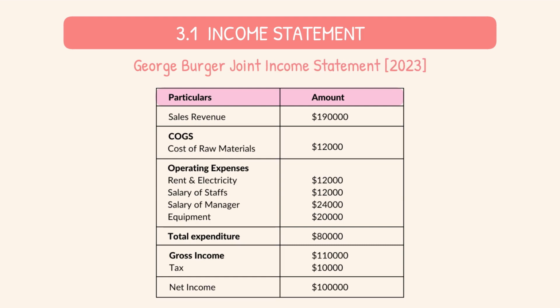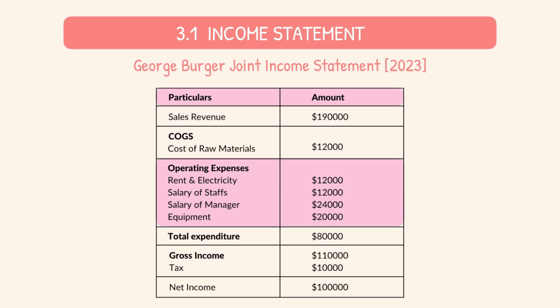An income statement is usually a tabular form of revenue and expenditure of the company, which shows net income made or net loss incurred during the year. To understand it more, let us go back to the financials of George's Burger Joint. As you can see, it starts with the total sales revenue of $190,000, which is the money earned from selling products or services. Then, we have the cost of goods sold, or COGS, which is the direct cost of producing those goods or services. In this case, it's $12,000, which represents the cost of raw materials used in the production process. Next, we have the operating expenses, which are the indirect costs of running the business.